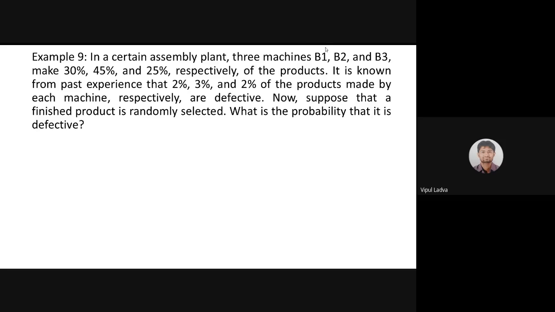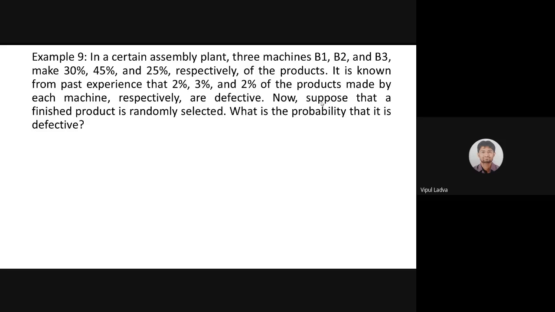That means machine B1 is producing 2% defective items, machine B2 is producing 3% defective items, and the production from B3 is having 2% defectives. Now this is the data we are having.